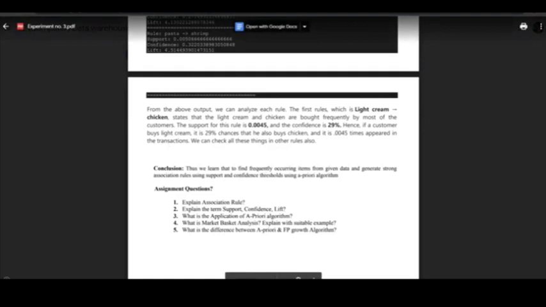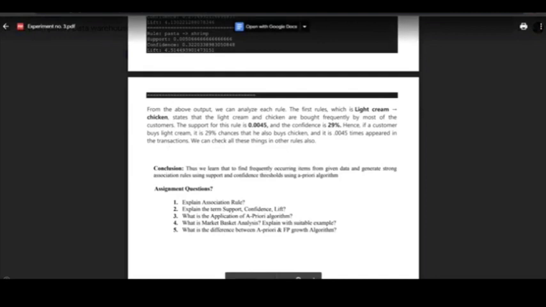So now to find the minimum support count: 60 divided by 100 times 5, which is equal to 3. As mentioned, minimum support is 60%, so 60 divided by 100 times 5.